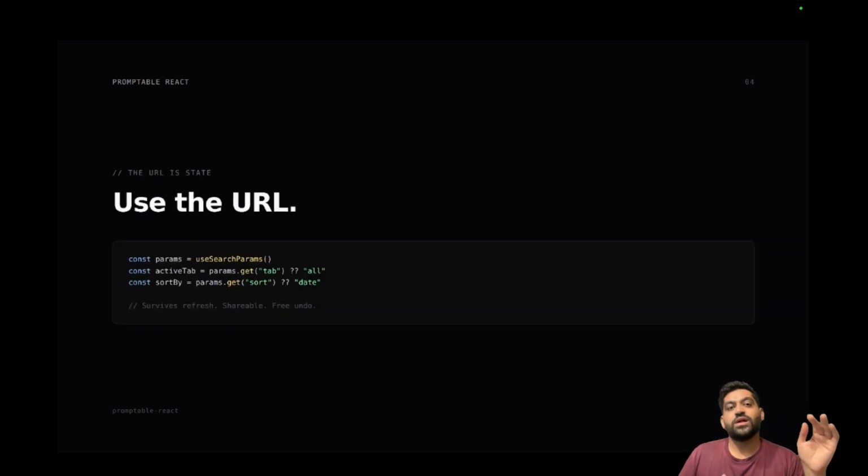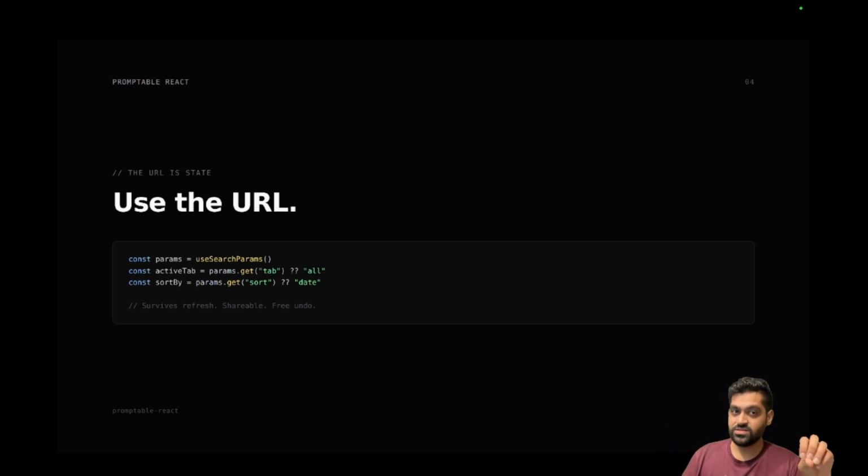Then there is another pattern where you can use the URL for the state. The good thing about the URL is that you survive refreshes, the state is shareable, and you get a free undo. Think of many applications, look at Slack. If you open any conversation or tab in Slack, you can press command or control back arrow and it goes back, and command or control forward arrow goes forward.